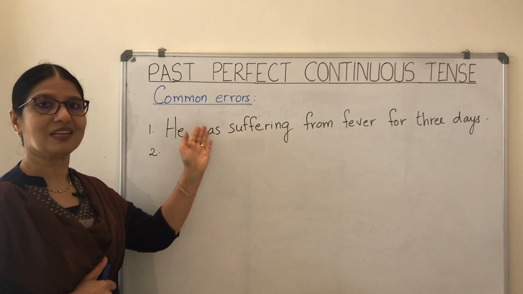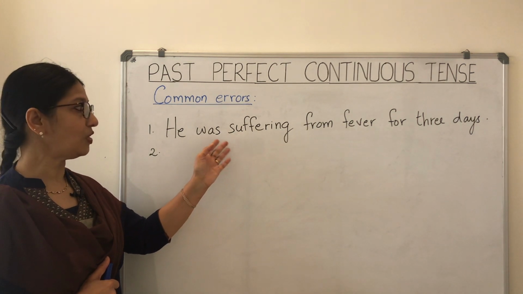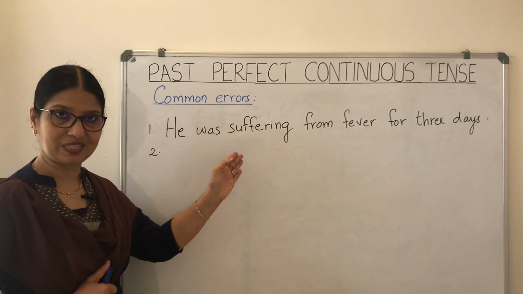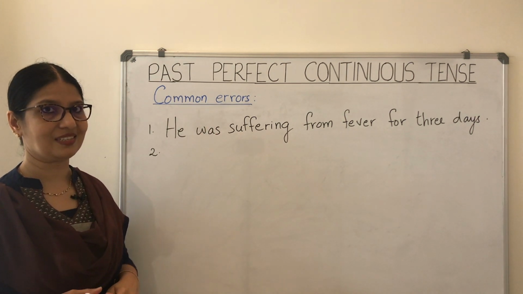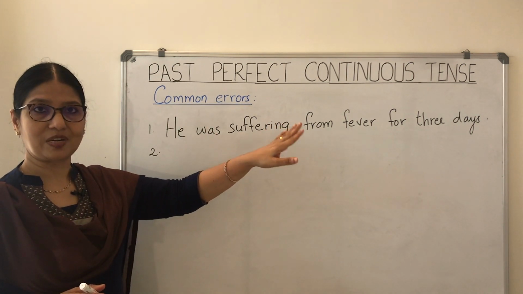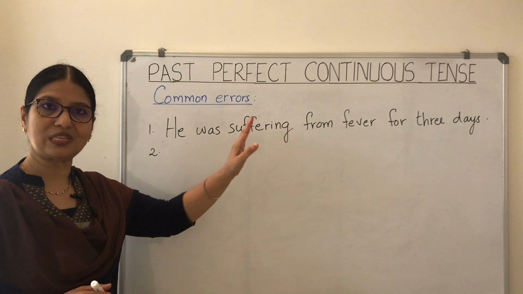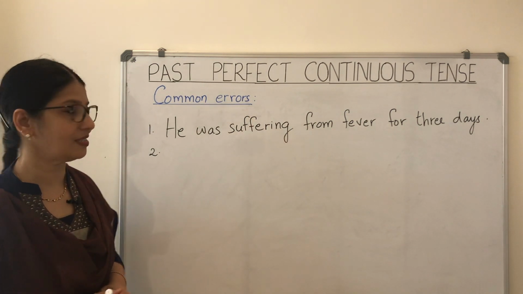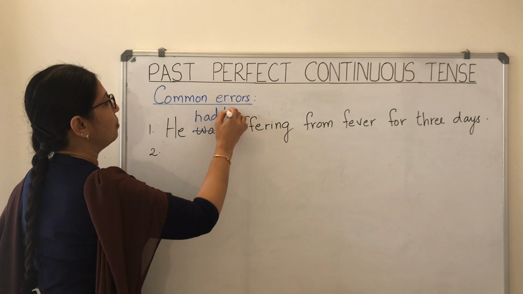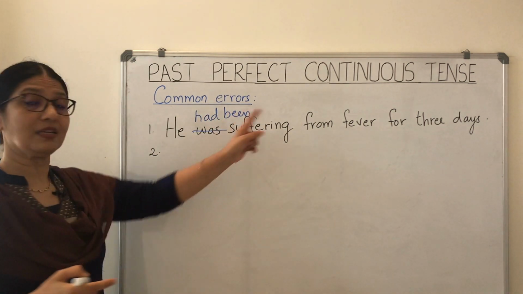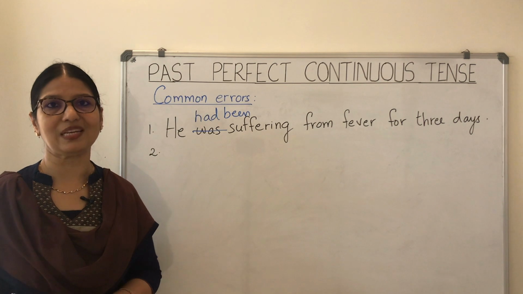And a mistake lies here. I shouldn't be using the past progressive tense. Instead, I use the past perfect continuous tense. Because the time phrase has been given, I should definitely go for this tense. So it should be, he had been suffering from fever for 3 days.